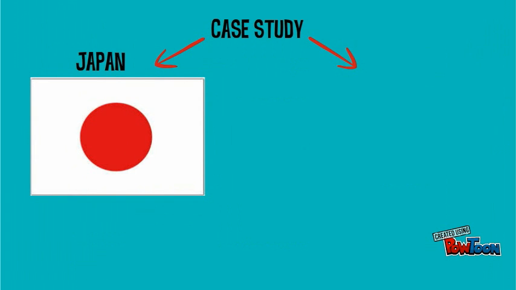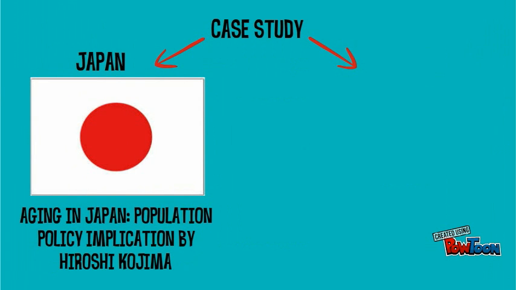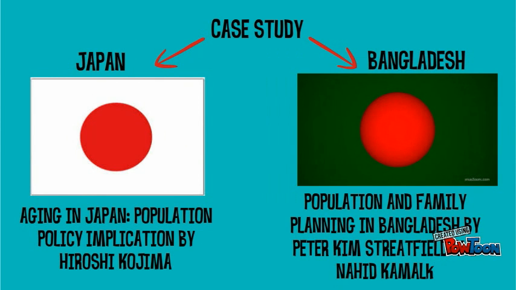For Japan, we chose an article by Hiroshi Kidoma entitled Aging in Japan: Population Policy Implication, and for Bangladesh, Population and Family Planning in Bangladesh by Peter Kim-Starfield and Nahid Kamal. First, let's focus on Japan.